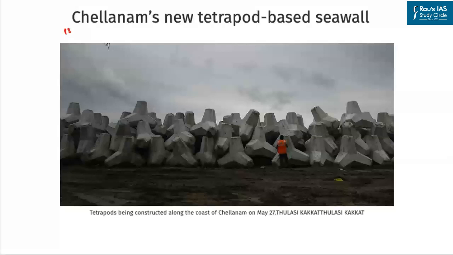The article is titled Chellanam's new Tetrapod based seawall. Chellanam is basically a village situated in the Ernakulam district of Kerala. This village has lost a huge amount of land due to coastal erosion. Hence, in order to prevent the coastal erosion in this village, the Kerala government has used a new method known as Tetrapod based seawall. As you can see, the government has constructed this kind of man-made structure in order to prevent the coastal erosion. Now this is what this particular article basically talks about.